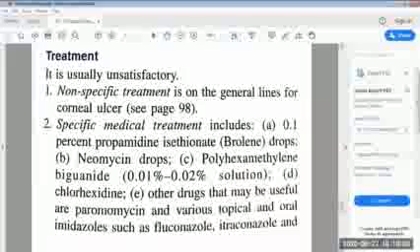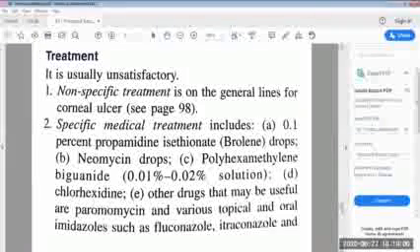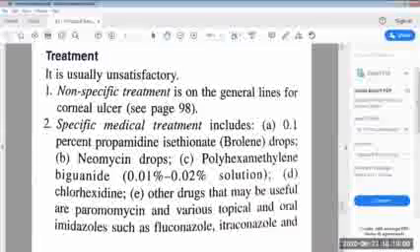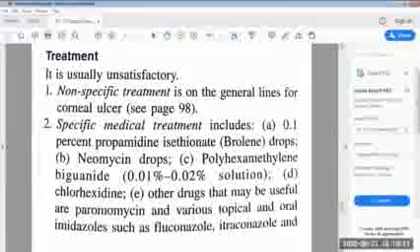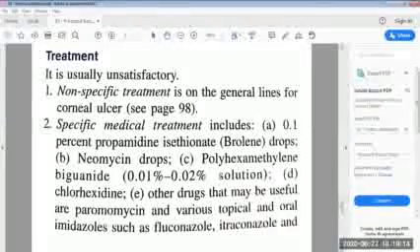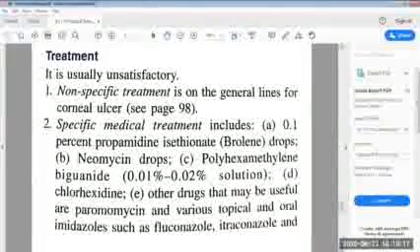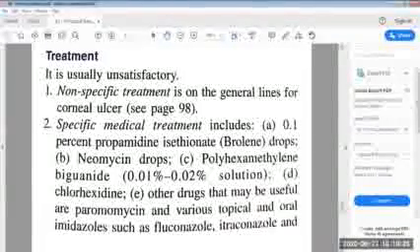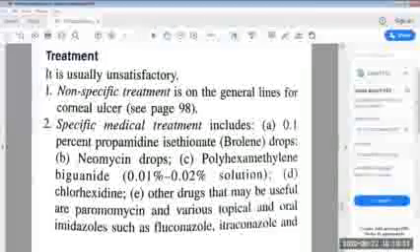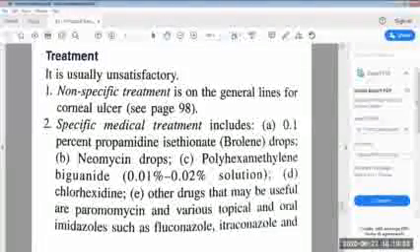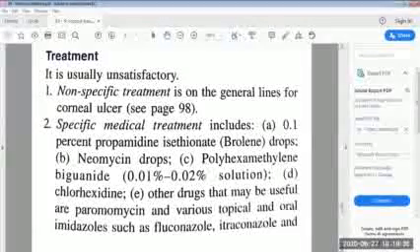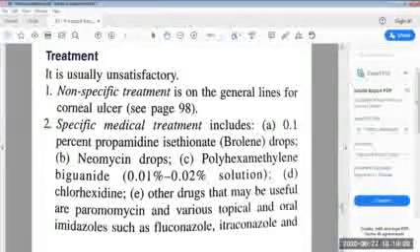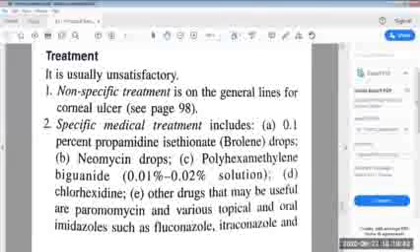First is the non-specific treatment. Non-specific treatment is on the general lines for corneal ulcer. What were the general lines of corneal ulcer? Cycloplegic drugs were given, systemic analgesics and anti-inflammatory drugs were given, and the vitamins. The cycloplegic drugs like 1% atropine eye ointment or other cycloplegic drugs like 2% homatropine eye drops can be used.